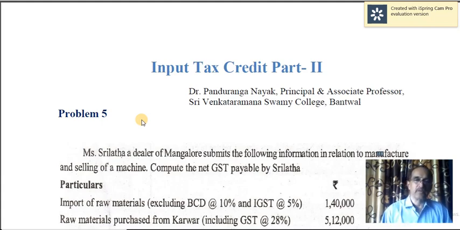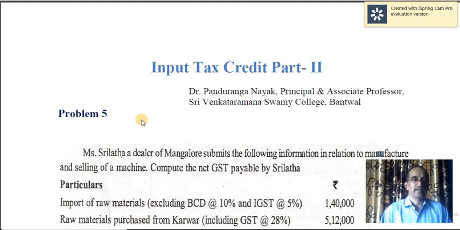So there are three things there. One is central goods and services tax, we call that CGST. Then SGST, state goods and services tax. Wherever union territories are there, UTGST, union territory goods and services tax. CGST and SGST are applicable in the case of intra-state transactions or intra-state supply.